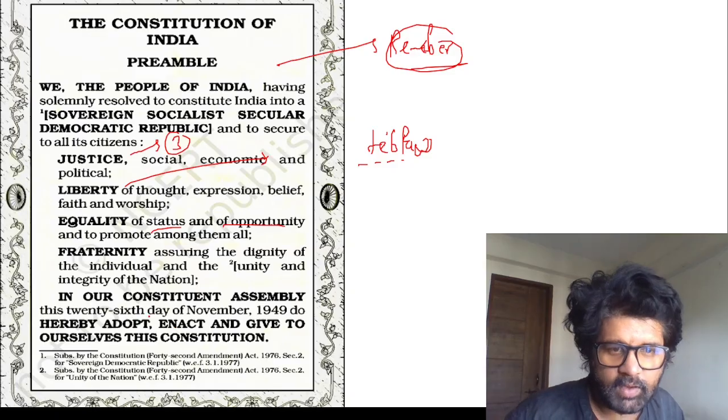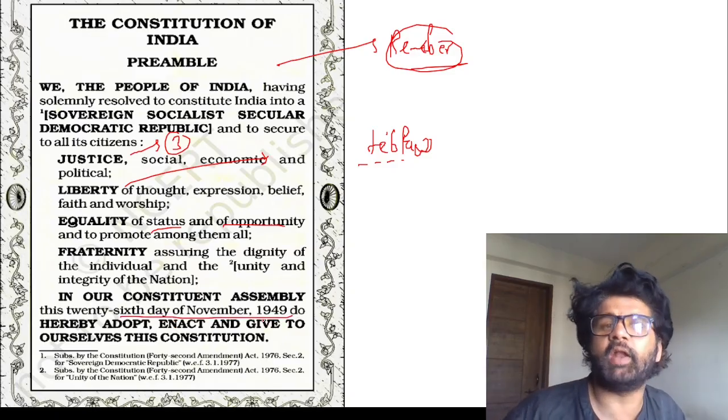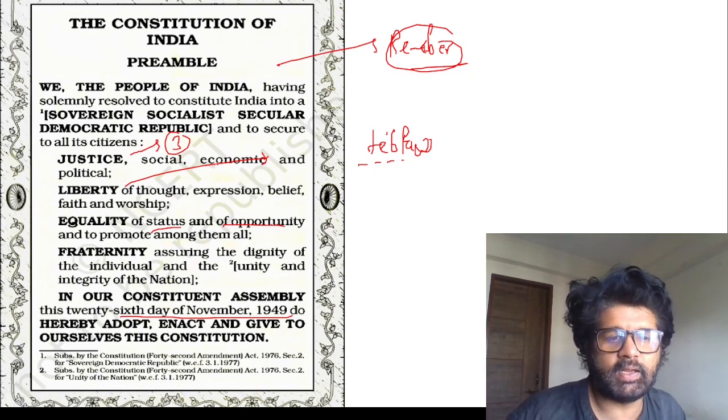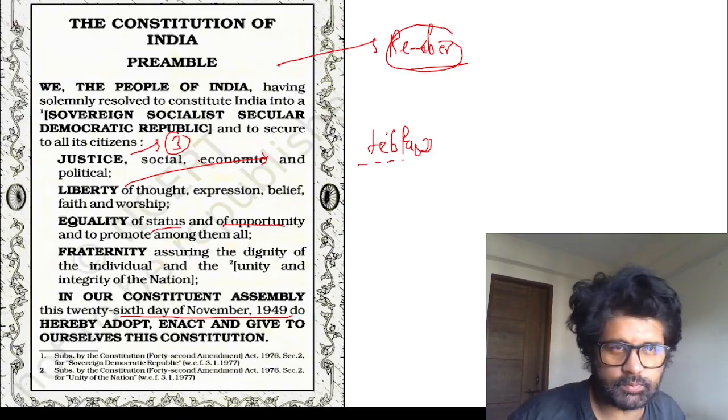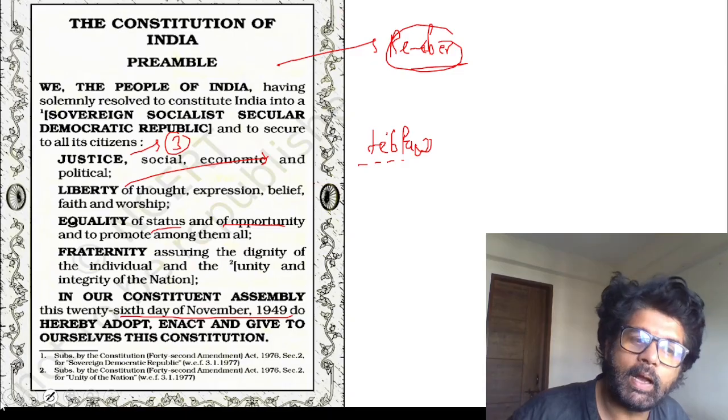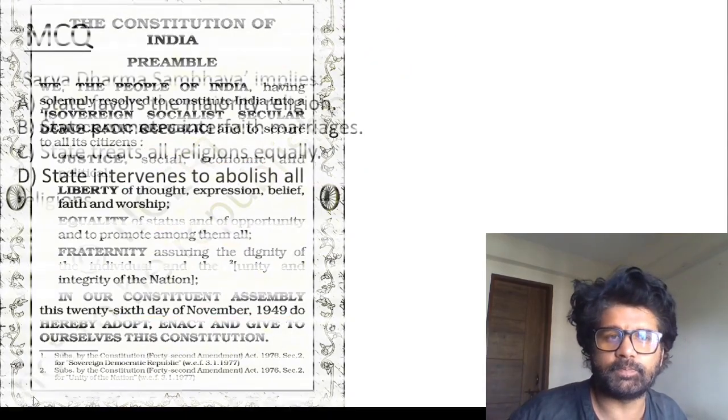And when we gave ourselves this Constitution, 26 November 1949: sovereign, socialist, secular, democratic, republic. So all these things, remember, mug up your Preamble. They can directly ask you to write the whole Preamble. They have already asked multiple questions in prelims on the Preamble.